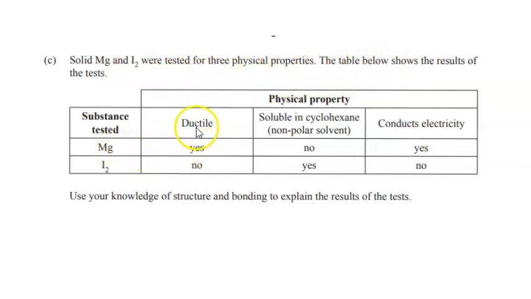So magnesium, it is ductile. We'll look into why that is in a future video. Soluble in hexane, no, and conducts electricity, yes. So we will look at how we would answer this question. First of all, it says use your knowledge of structure and bonding to explain the results of the test. So this is a very common way that they will ask this question. So we need to first of all state the structure and bonding of magnesium, and then we explain why magnesium conducts electricity. We'll just be looking at this property in this video.